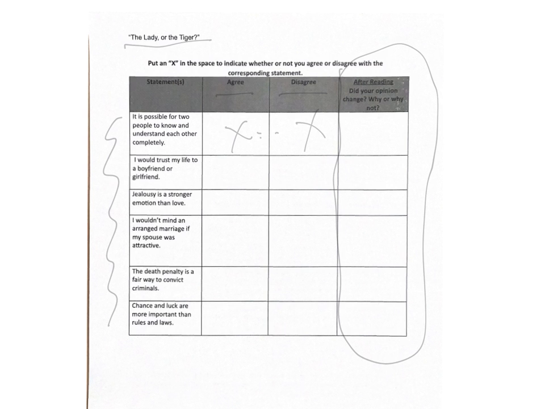And then after you read the story, you'll go back to this worksheet right here, and then you'll answer this question. So why did your opinion change, or did your opinion change, why or why not? So if your opinion about these subjects over here, these statements over here, changed, then you'll put yes, and then you'll explain why. If your opinion didn't change, you'll put no, but you'll still have to explain why. So either way, if your opinion changed or didn't change, you'll have to explain.